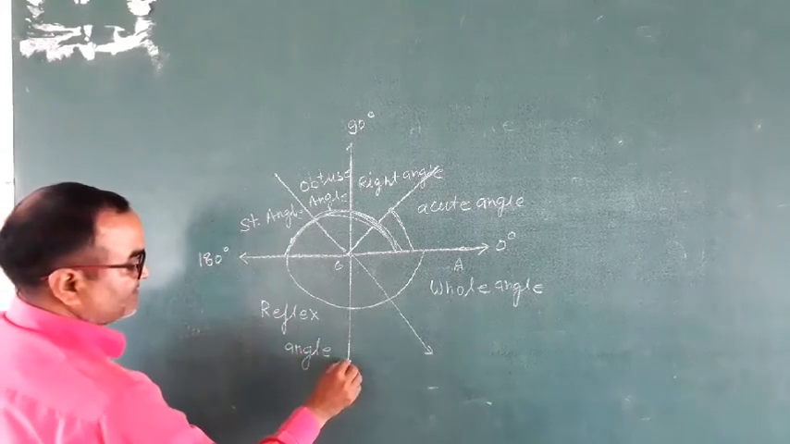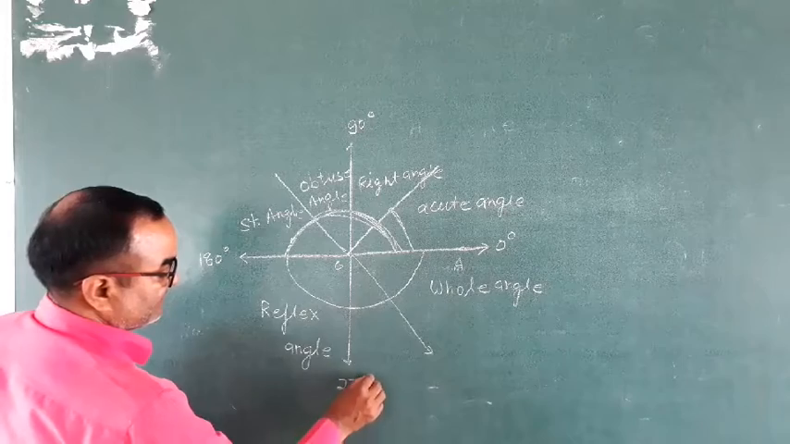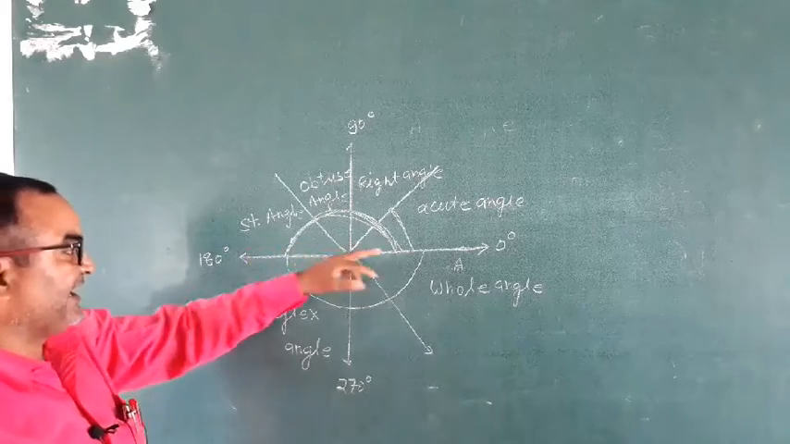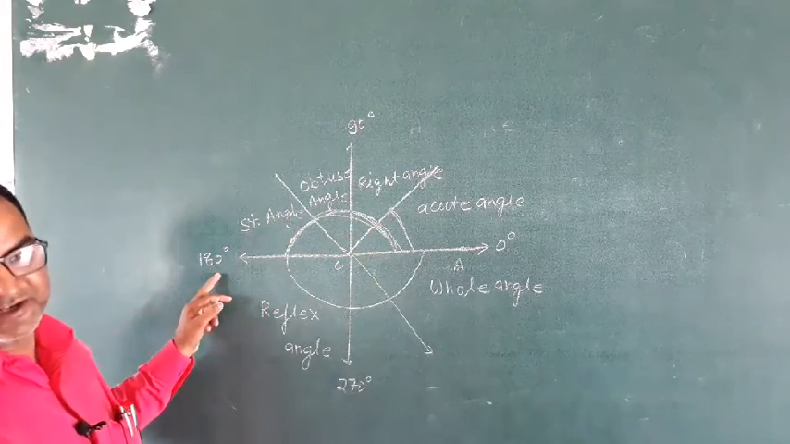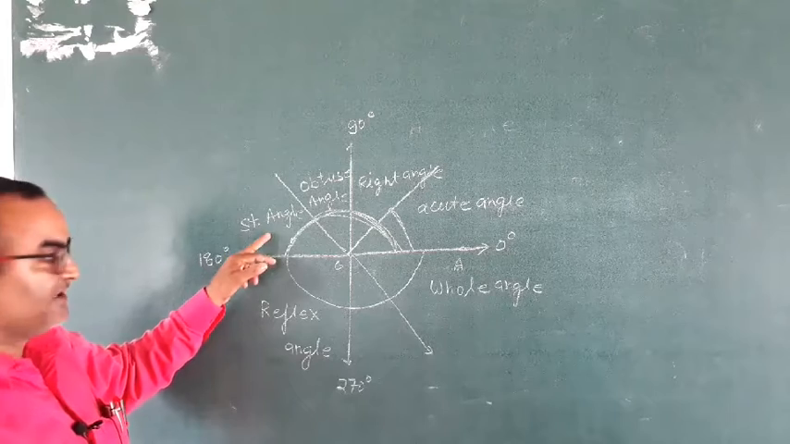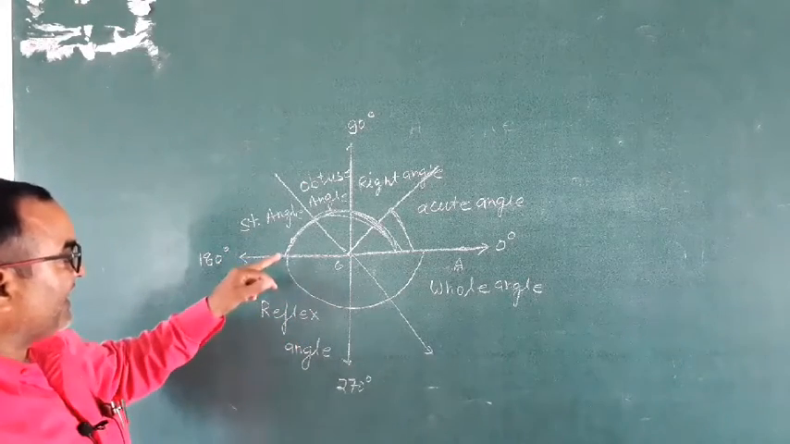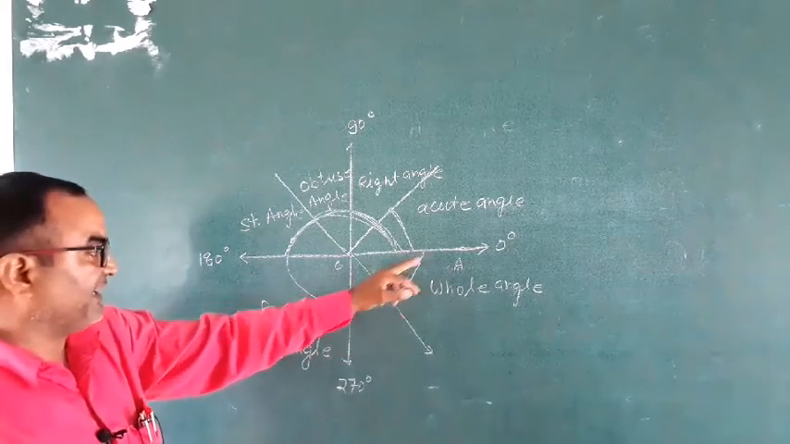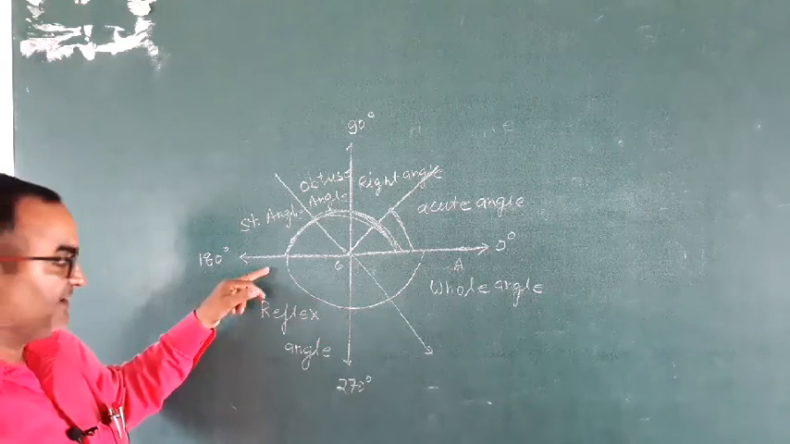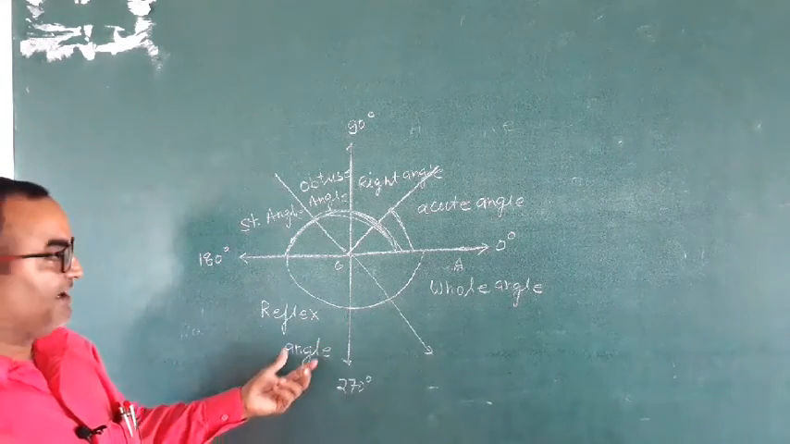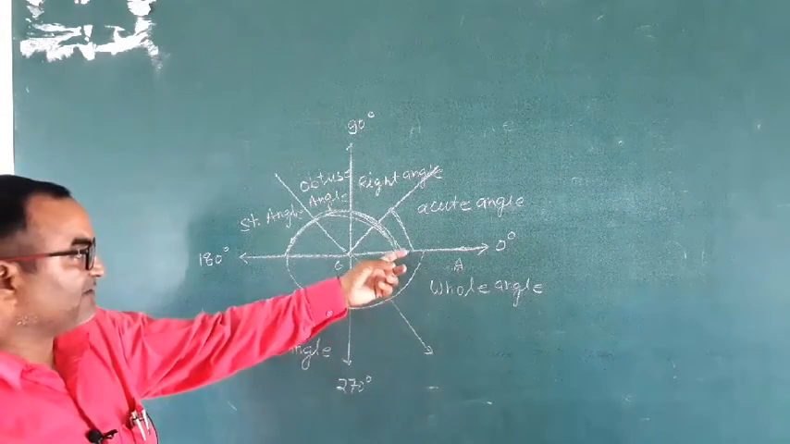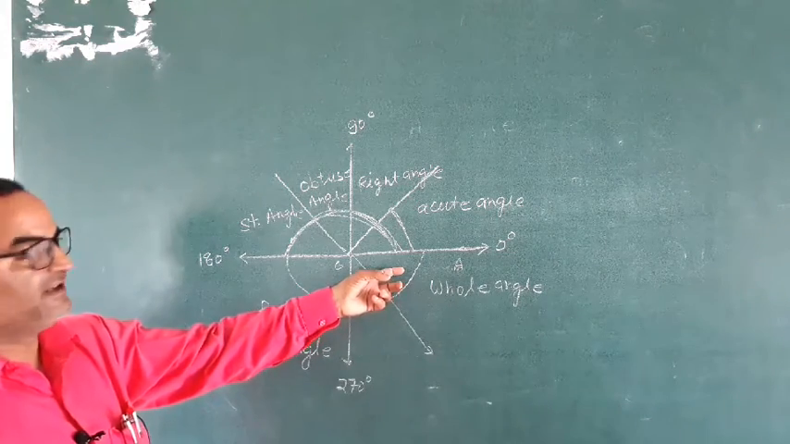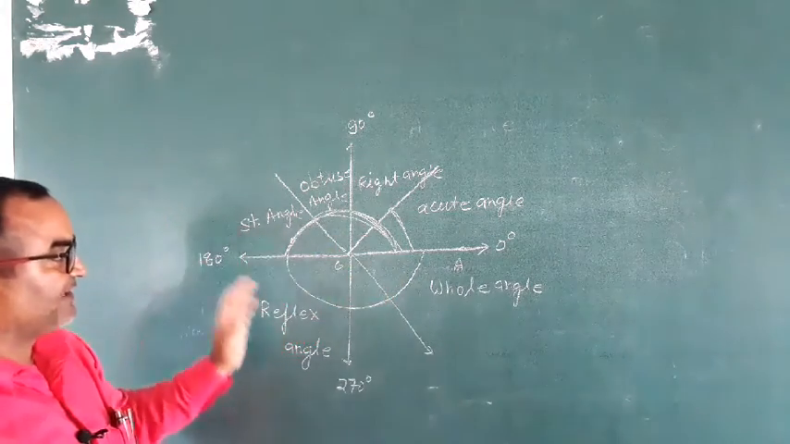And this is 270 degree. A straight angle is an angle whose measure is exactly 180 degree. Next angle is a reflex angle, an angle whose measure is greater than 180 degree but less than 360 degree. And next is the whole angle, an angle whose measure is exactly 360 degree. Is it clear to all of you? This is the story of angle.